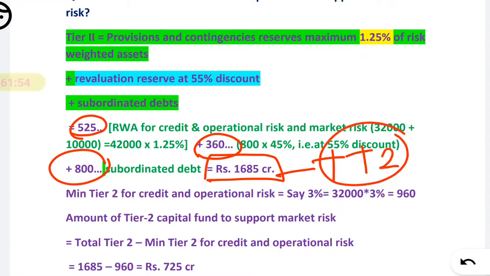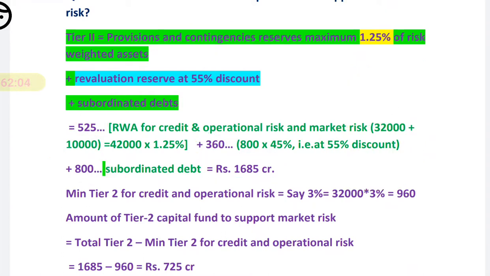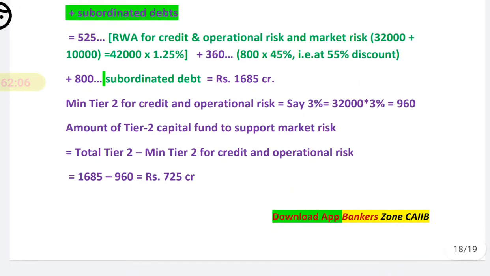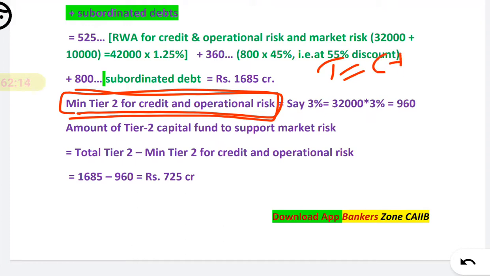What we want is the market risk tier 2 capital. For that, first find total tier 2 capital. Then you have to find the tier 2 for credit and operational risk. We know for credit and operational, tier 1 is 6% mandatory. So the remaining 3% is for tier 2.